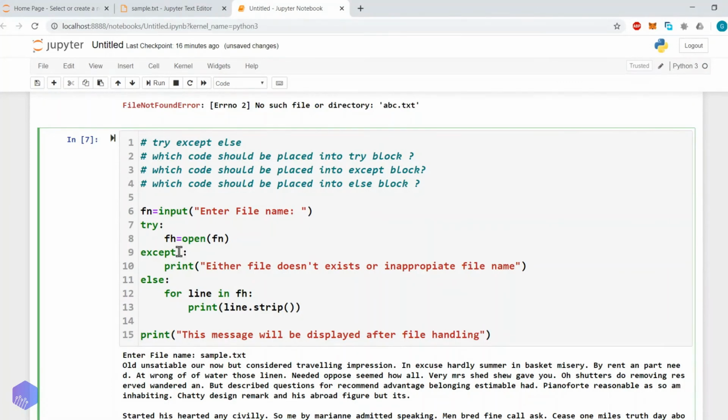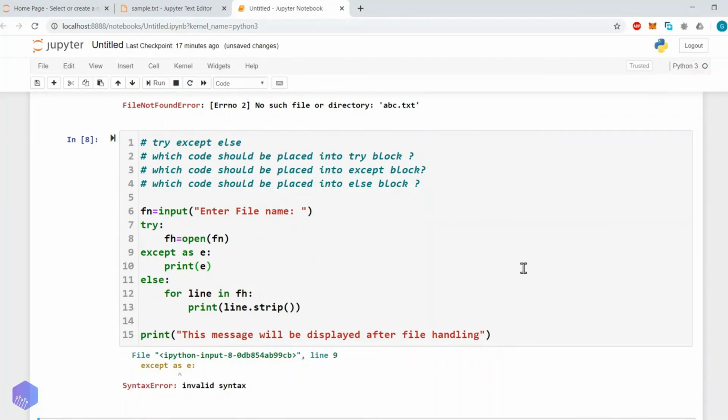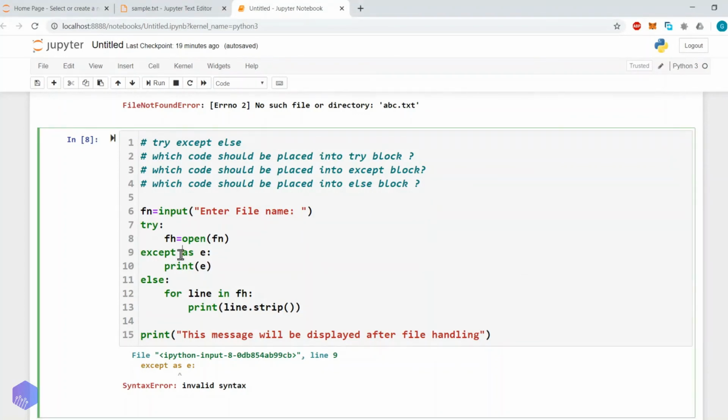So here we can specify except, and we can generate an alias, and whatever content will be there inside the error, written by the system, will be displayed here. Okay, so now let's try to execute it. How will it work? Let me give you a very simple and small example. We have to specify the type of the error that we want to manage. So let's say except IOError.